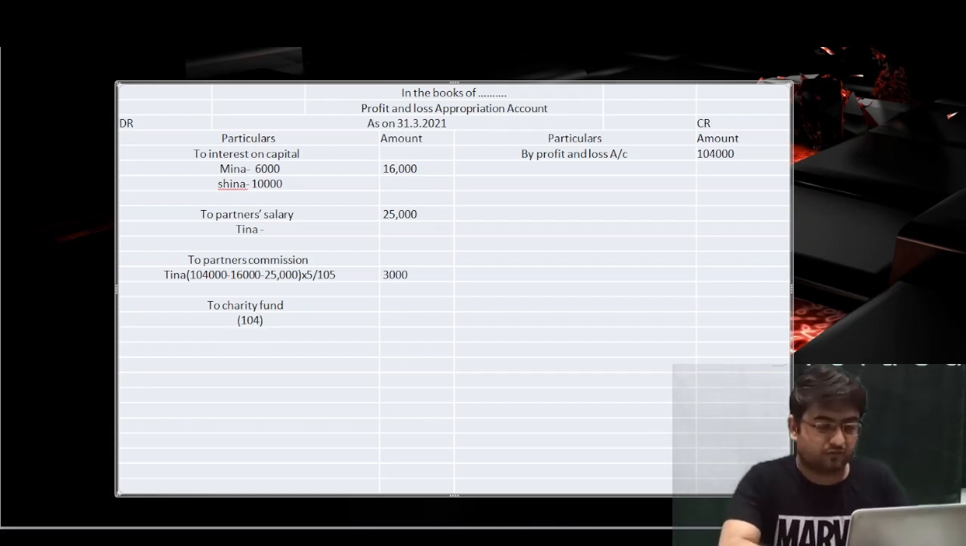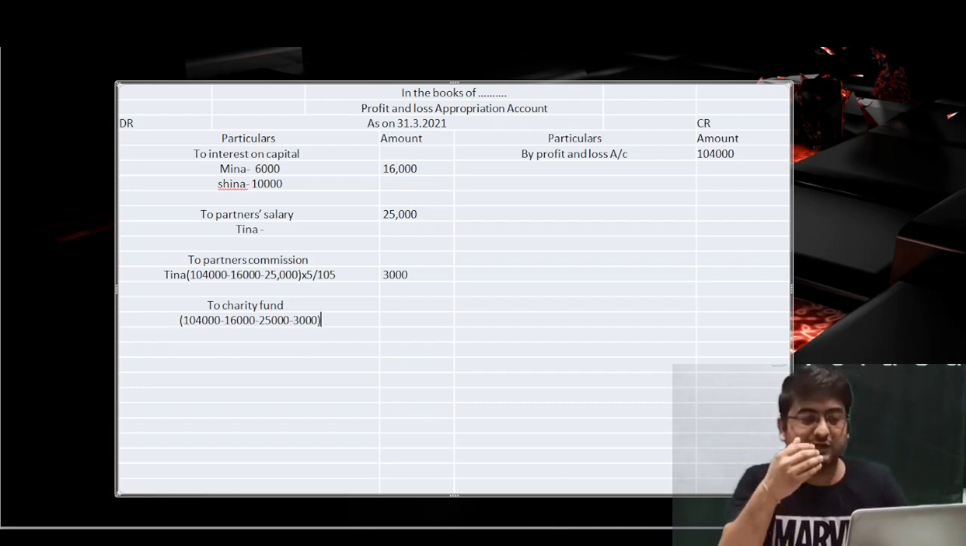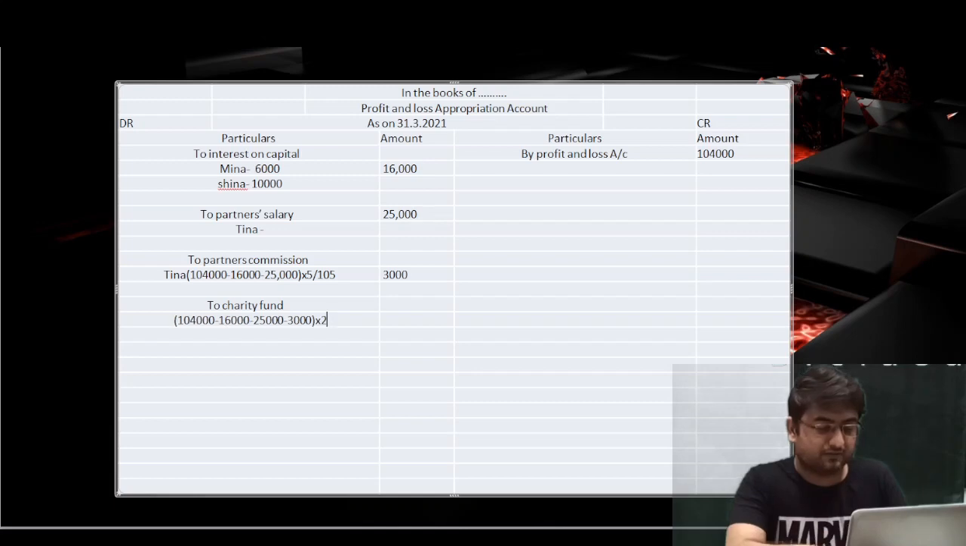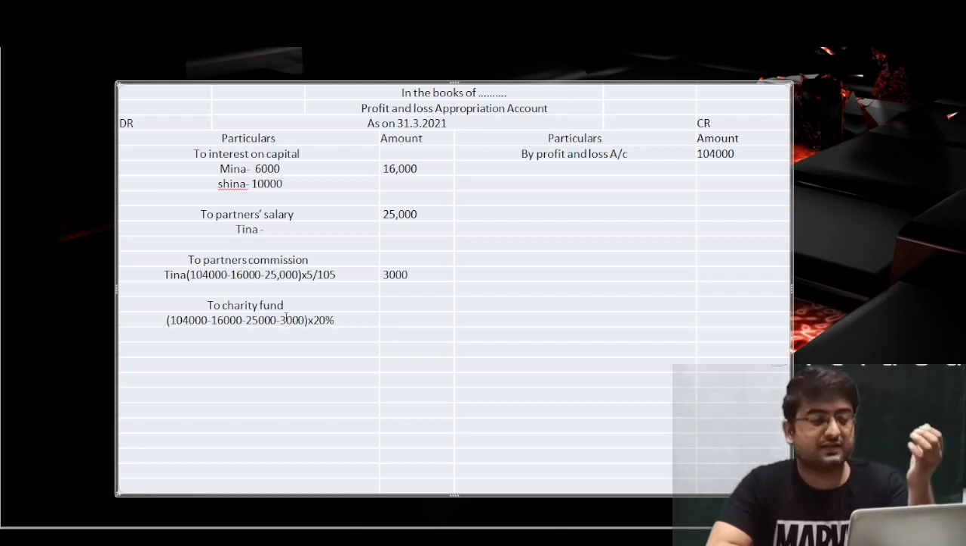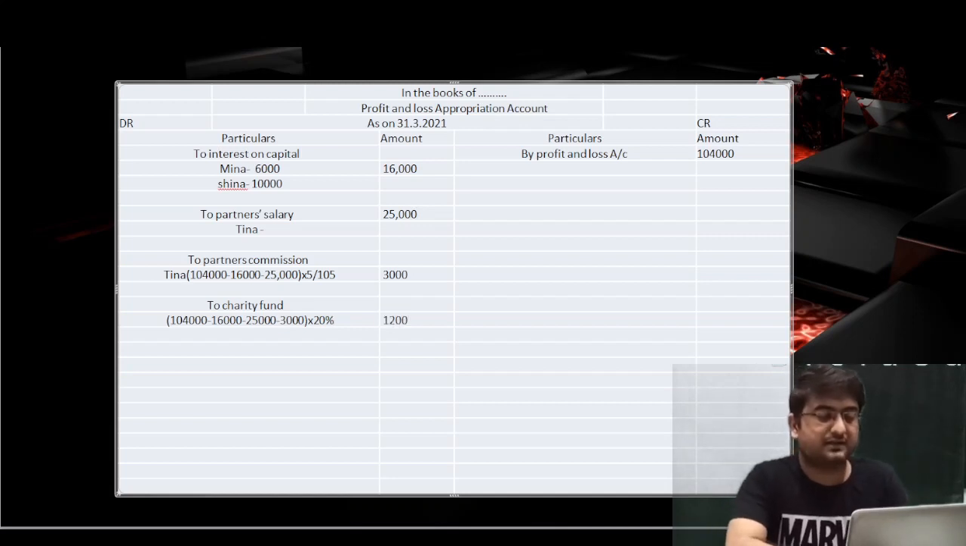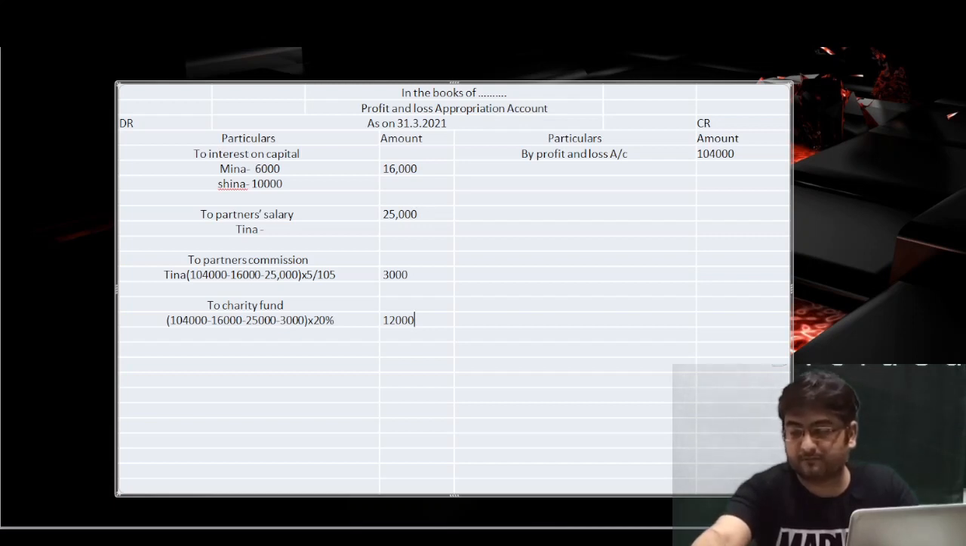The profit amount was 1,04,000. We subtract 16,000 rupees, then we get the balance amount, then we subtract 25,000 of the salary, and now we subtract the commission of 3,000 rupees. Of that amount, 20% will go to the charity fund. Till the 25,000 subtraction we have 60,000 rupees. We subtract 3,000 more, and the amount will be 60,000 only. 20% of that will be 12,000, so we take the charity fund as 12,000.